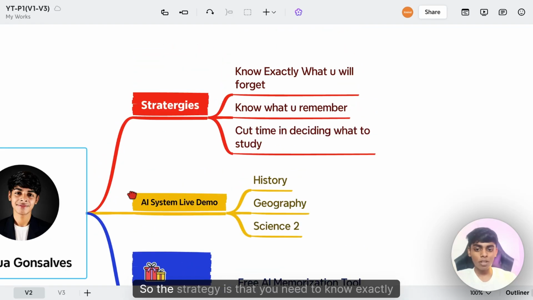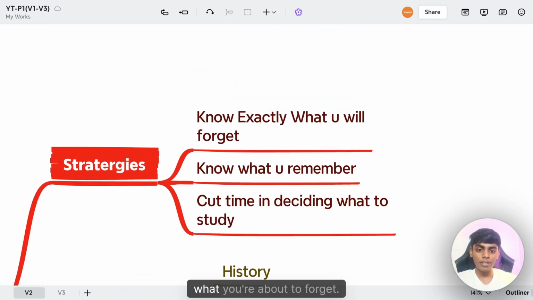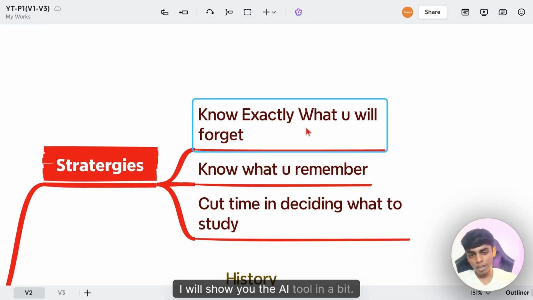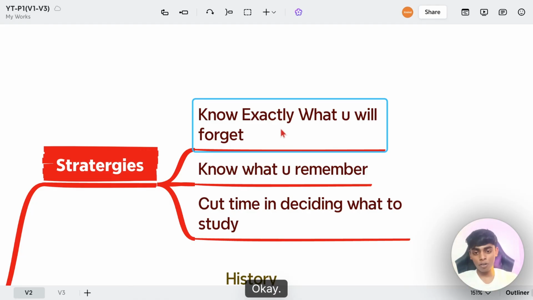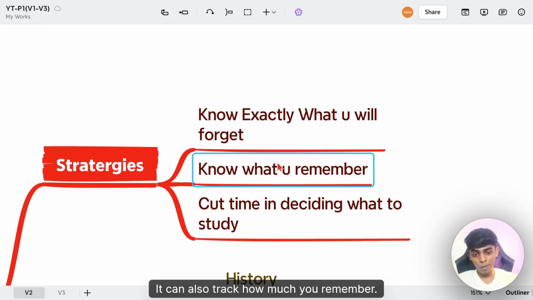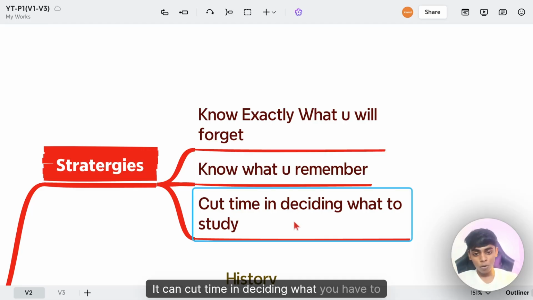Okay. So the strategy is that you need to know exactly what you're about to forget. Now I will show you the AI tool in a bit. In just 2 minutes, I'll show you the AI tool. It can track how much you're about to forget. It can also track how much you remember. It can cut time in deciding what you have to study.